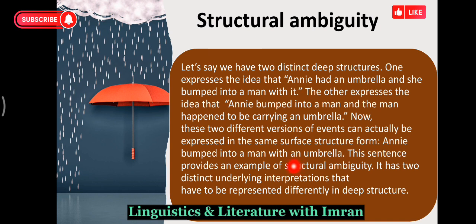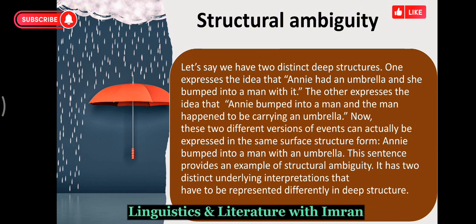And the second is that the man was carrying the umbrella. Annie was not carrying an umbrella. So we have two different interpretations of this surface structure.